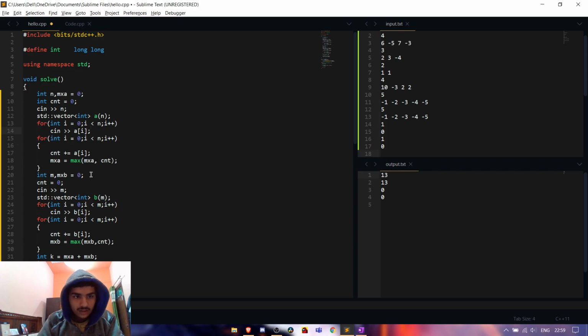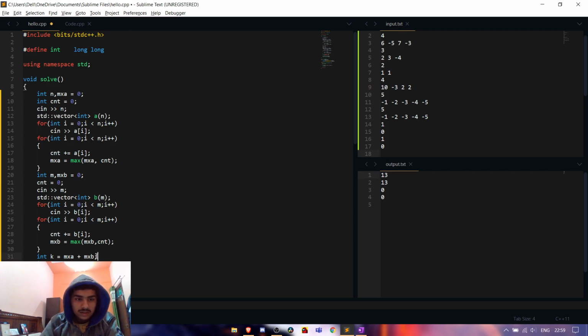Like this, we calculate the maximum prefix sum of array A, which is max a. Then for the array B, which is of length m, we input m, and then input array B. Then we calculate the maximum prefix sum of array B, and add both of their prefix sums in k.